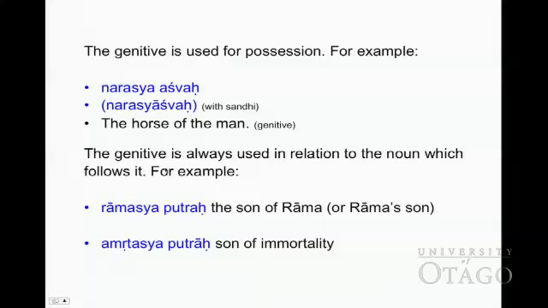The genitive is also always used in relation to the noun which follows it. For example, Rāmasya putraḥ. Rāmasya, of Rama. Putraḥ, the son of Rama, or Rama's son. Amṛtasya putrāḥ. Amṛtasya, of immortality. Putrāḥ, many sons. With s, sons of immortality.